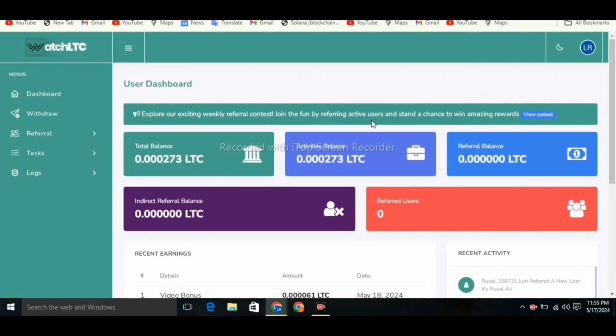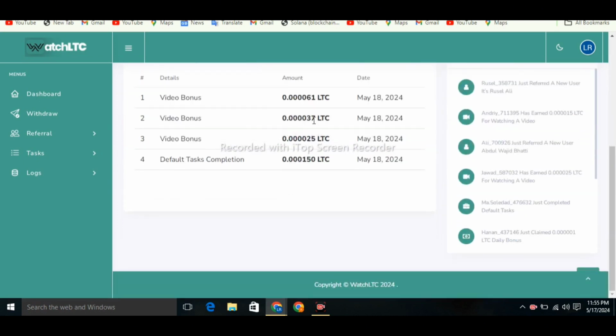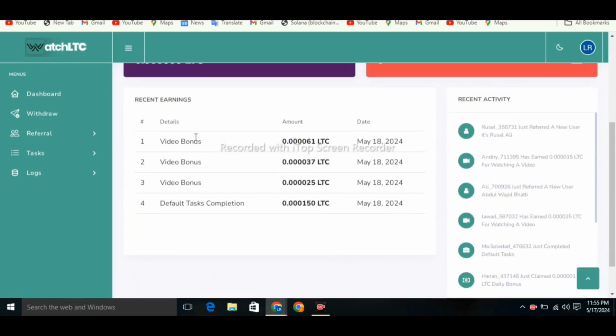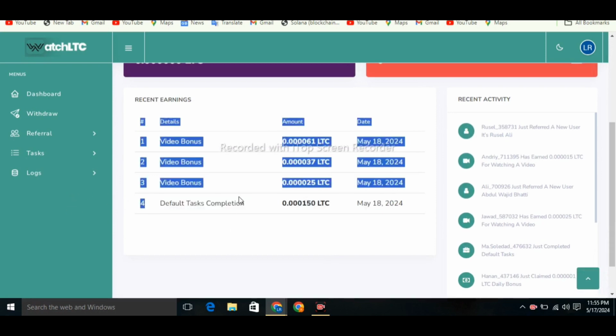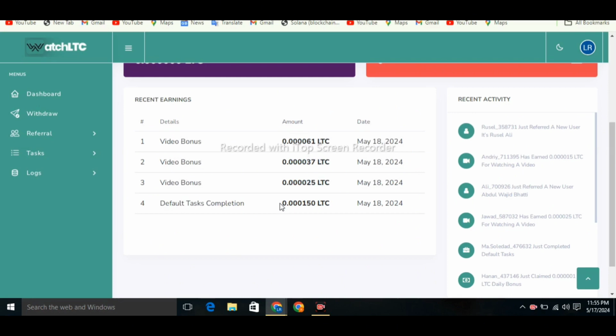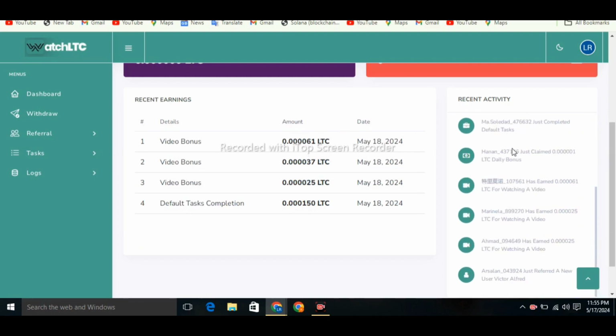After doing all these tasks, then you scroll down, you can see here how much video bonus and default tasks. These are the 4 tasks you will have to do from here, and you will earn 0.0150 LTC from this website. Recent activities, how many people get a huge benefit from this website.